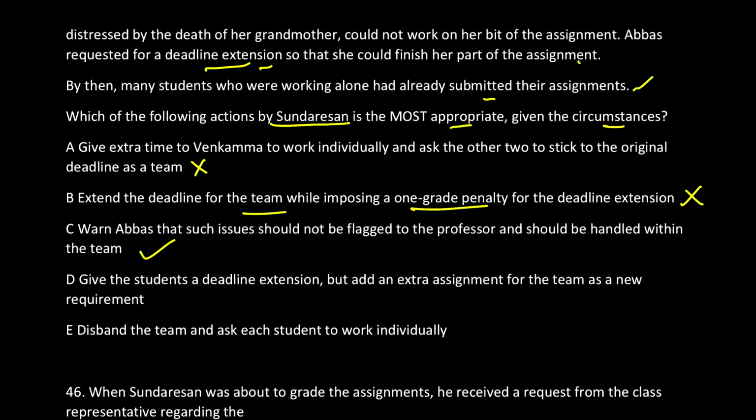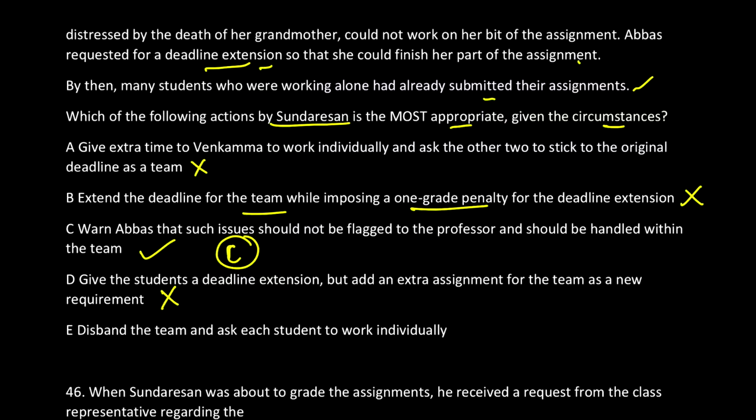And so option C is the most feasible answer over here. Just check options D and E also: giving the students a deadline extension, which is what was asked, and adding an extra assignment as a new requirement would not be fair for others, and not fair for that same person who got an extension.